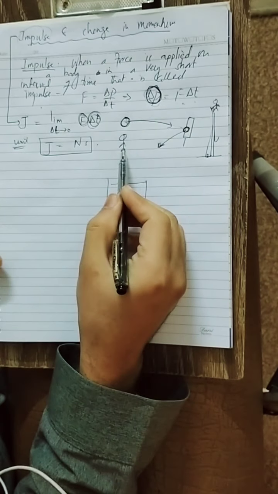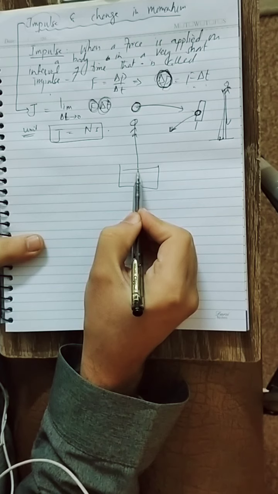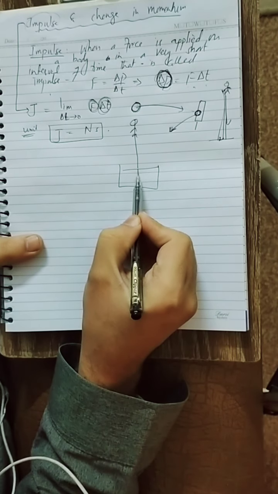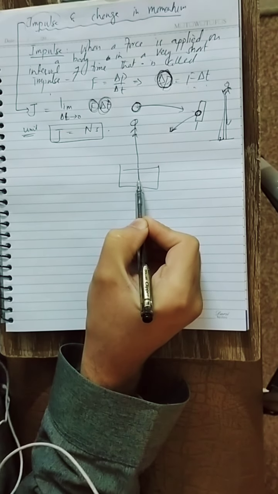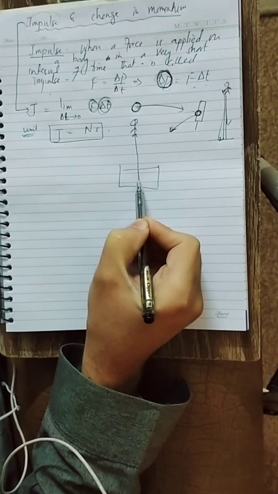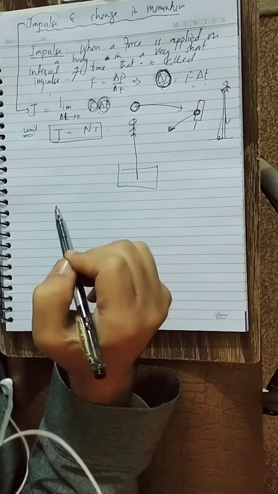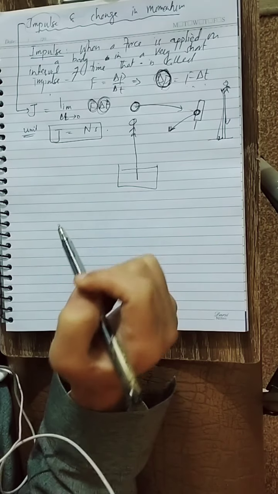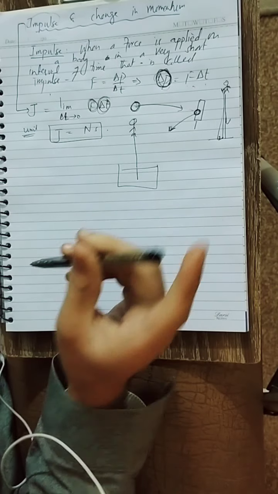Suppose the person is jumping from a certain height into a pool of water. When the person falls in the water, the person slows down gradually. The momentum is changed, but it takes a larger time, so that is not an impulse. That is only the change in momentum. When the momentum is changed in a larger interval of time, it is only the change in momentum, but when it is changed in a shorter interval of time, that is called the impulse.